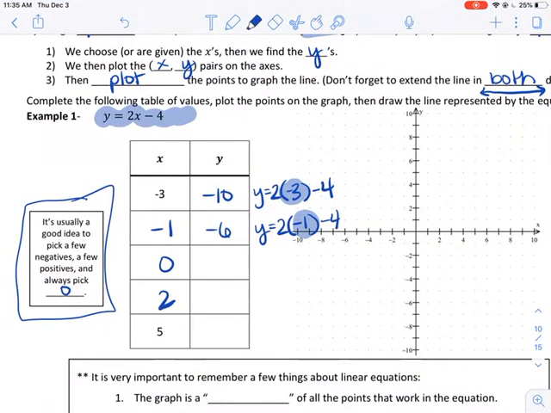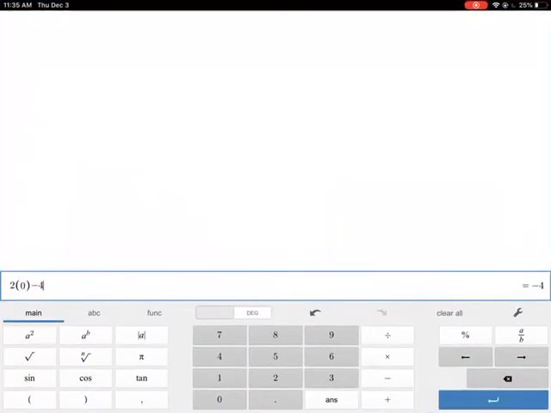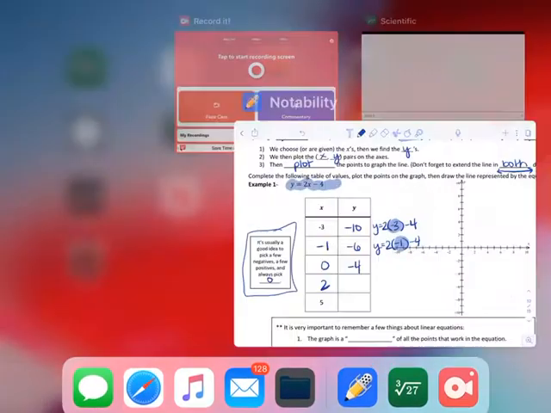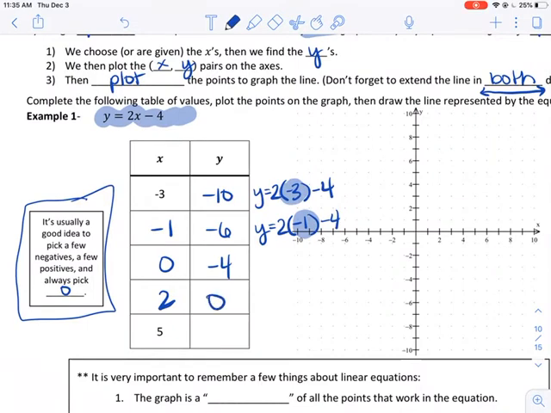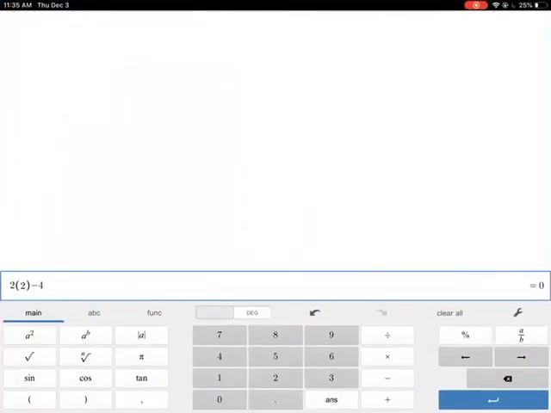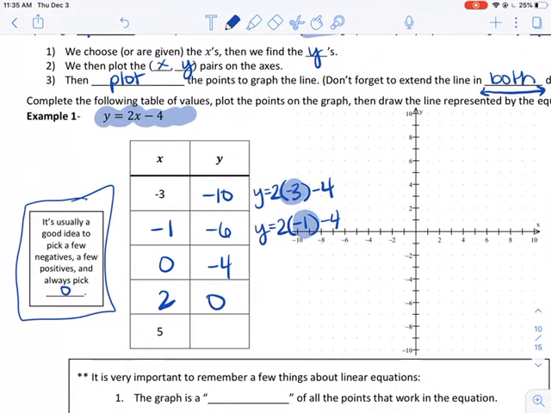That'll be -4. Okay, let's go ahead and put 2 in. My calculator says it's 0. And then let's go ahead and put 5 in. And that's 6.